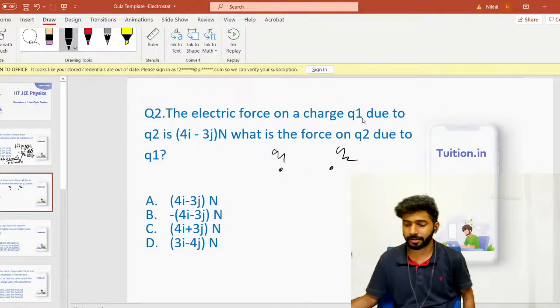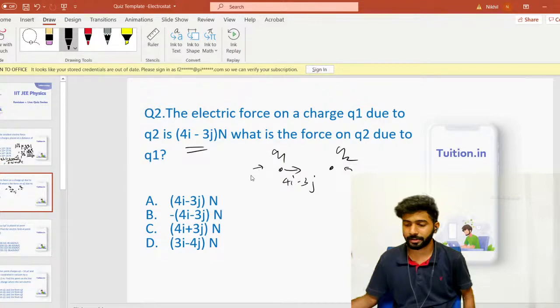What's given in the question is the force on Q1 due to Q2. Let's say this is the force, and Q2 is attracting Q1. Then this will be the force, 4i minus 3j. The question is, what is this force going to be on Q2 due to Q1?